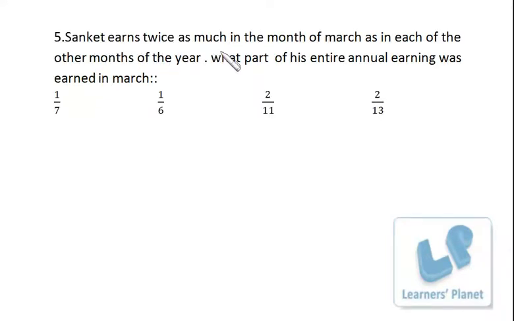Sanket earns twice as much in the month of March as in each of the other months of the year. What part of his entire annual earning was earned in March? Okay, that's pretty simple. You don't even need paperwork. I suppose in every month he is earning ₹1 and in March he is earning ₹2. So the total earning of the year is ₹13, and out of that ₹2 is in March. So that's 2 by 13. So that's pretty simple.